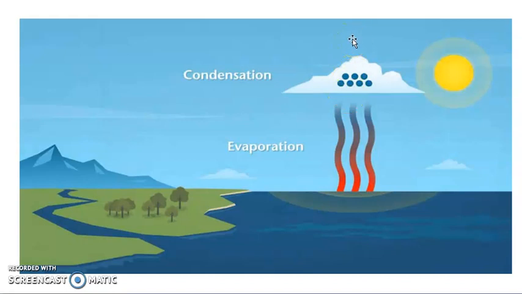As it goes higher, it cools and condenses, forming very fine droplets of water. The droplets are so small and light that they float in the atmosphere, forming clouds. Okay, here they are forming clouds.